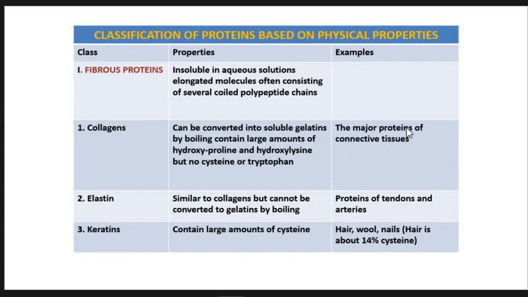These collagens are the major proteins of the connective tissue. Then we have elastins, similar to collagen, but they cannot be converted to gelatin by boiling. These are the proteins of tendons and arteries. Then we have keratins that contain a large amount of cysteine. Very important: cysteine is present in keratin, in hair, wool, and nails.